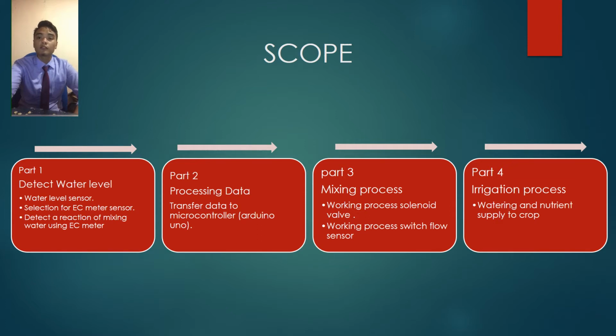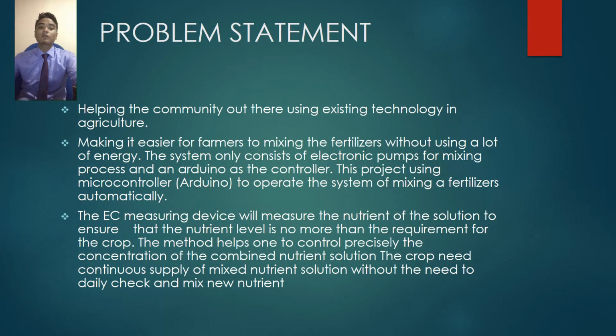Part 3 is mixing process. Mixing process is the working process of the solenoid valve and the working process of the switch flow sensor. Part 4 is for irrigation process. Irrigation process is watering and nutrient supply to the crop. So we go to the problem statement of this project.